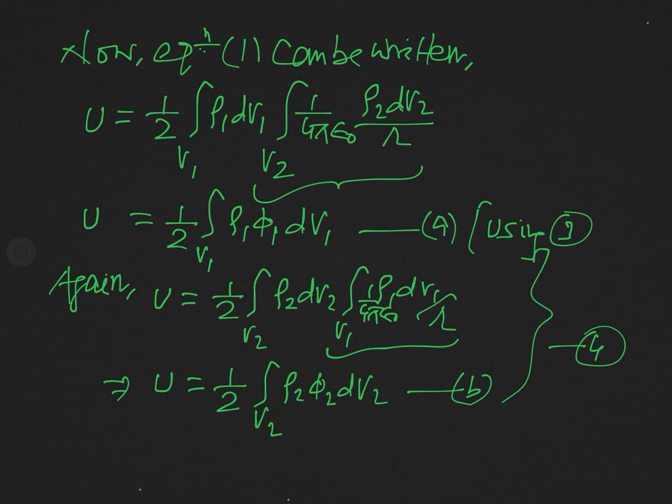Actually, in general if we consider that phi is the potential and rho is the charge density, and the charge is distributed in a volume V, then we can write the equations defined in equation 4a and 4b by simply replacing v1, v2 by V, rho 1, rho 2 by rho, and phi 1, phi 2 by phi. And so you can write,